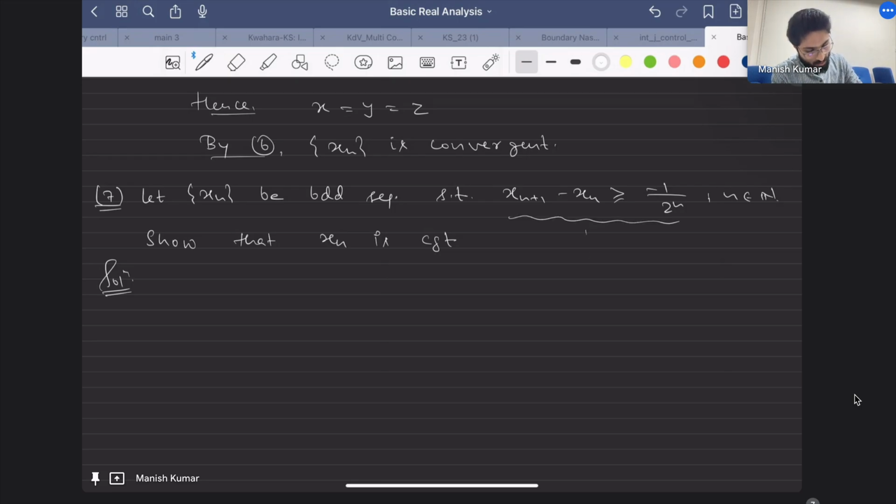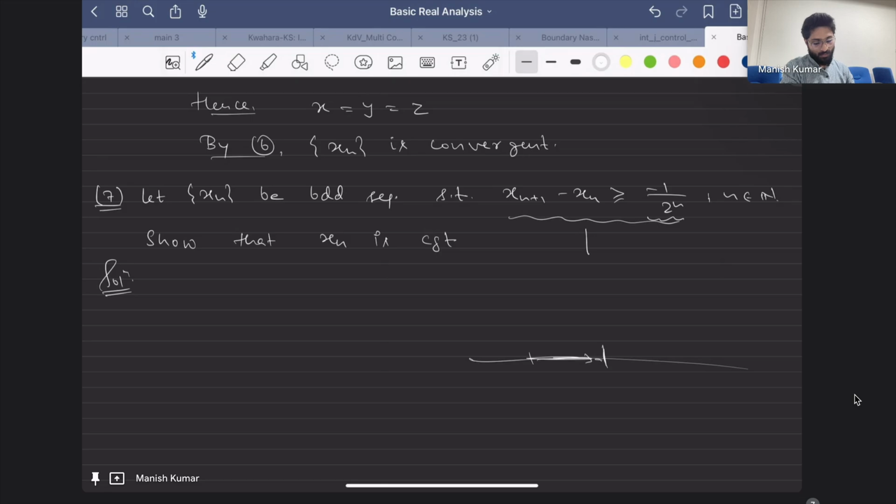Sir, for large n, xn plus 1 minus xn will become greater than or equal to 0. No. Greater than zero, you're saying, but you know this is a negative term. It is going to zero, but from the left side. So how can you say that it is greater than zero? It's not true, right? Anyway, you cannot say this sequence xn is increasing or decreasing using this directly.